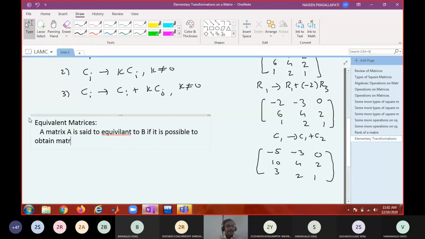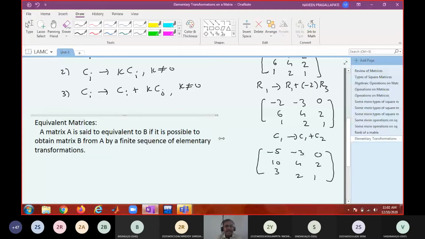Matrix B from A by a finite sequence of elementary transformations. We say a matrix A is equivalent to another matrix B if it is possible to obtain matrix B from A by a finite sequence of elementary transformations.